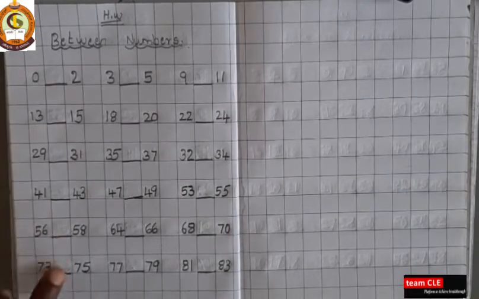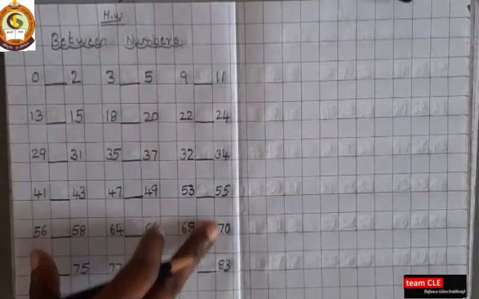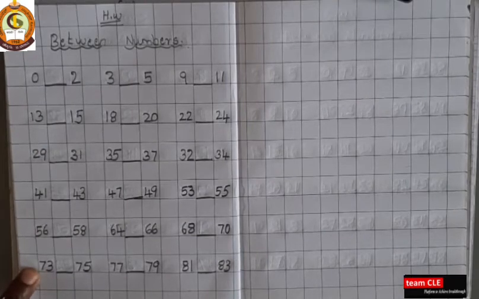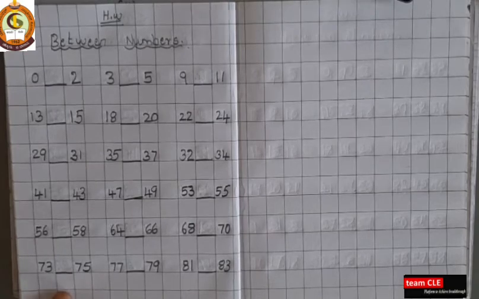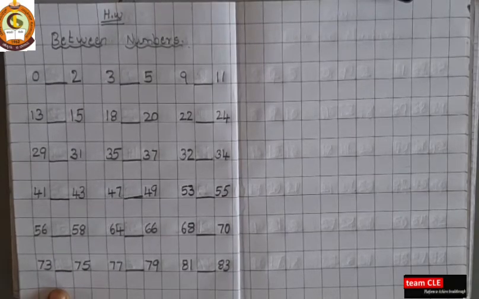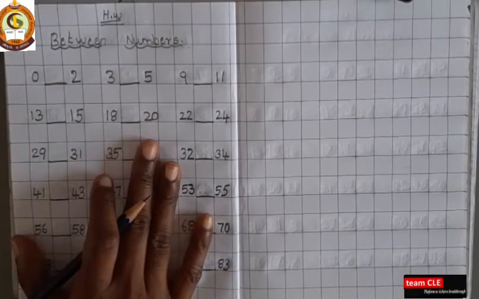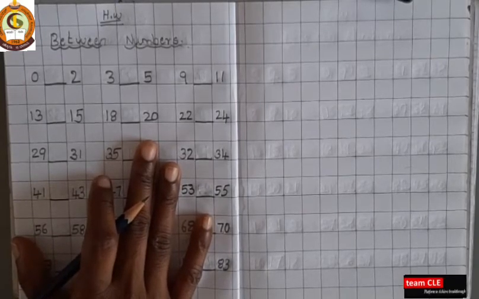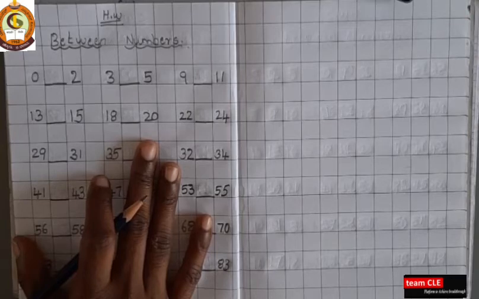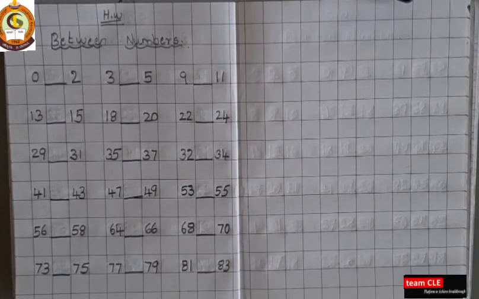So between, you have to write the between numbers. First, read the starting number, then write the between number. Okay. In the classwork also I did it for you already, how to read it and how to write it. So with the help of that you have to write the homework also. Everyone do the homework and send it to my WhatsApp number.